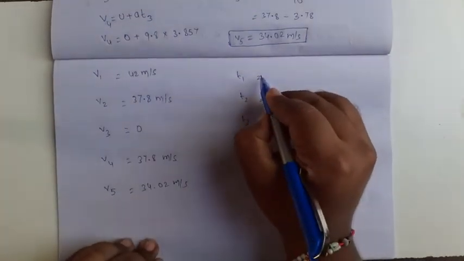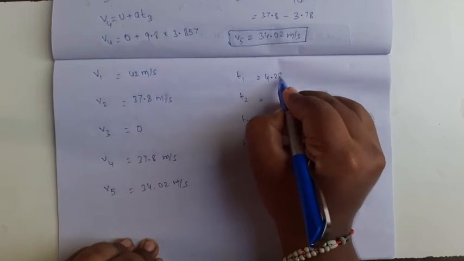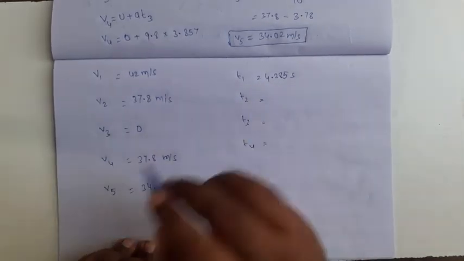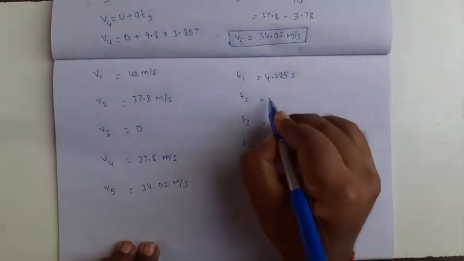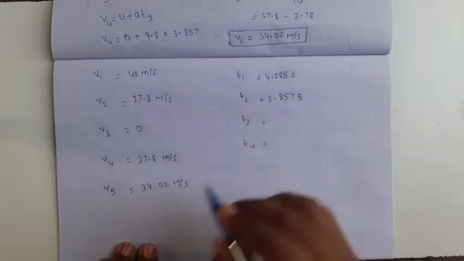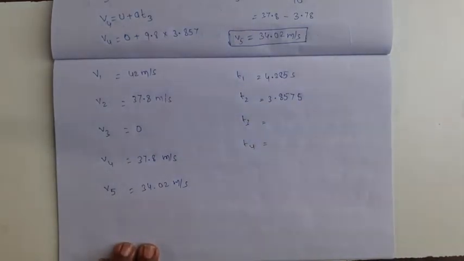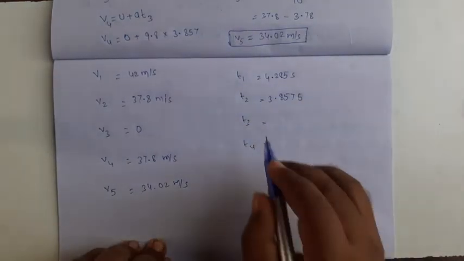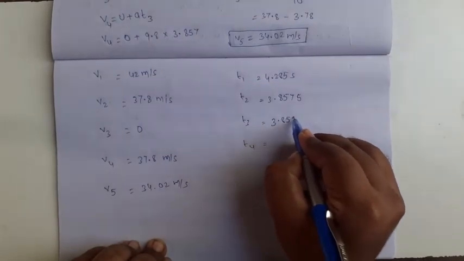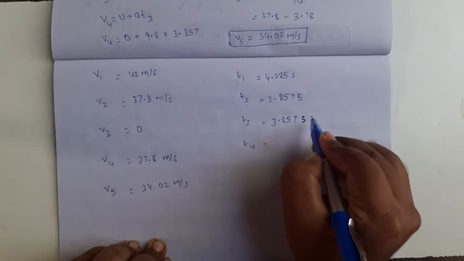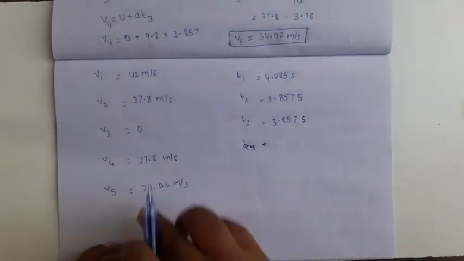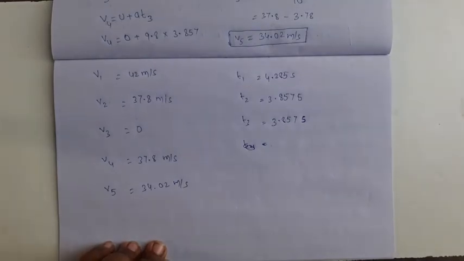Time t1 is 4.285 second, t2 time is 3.85 second, t3 value is 3.857 second. Okay, so these are the time values, these are the velocity values.